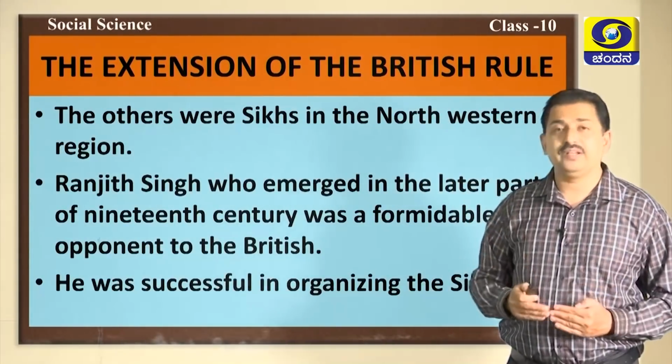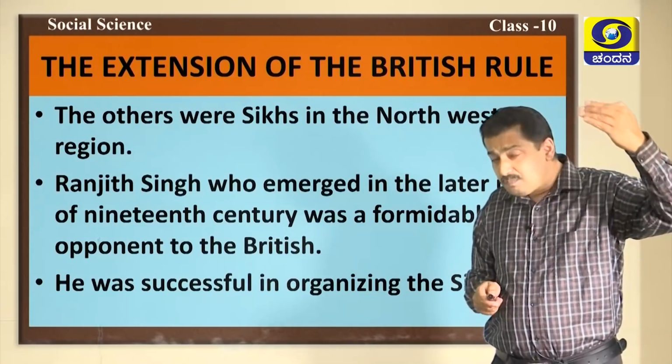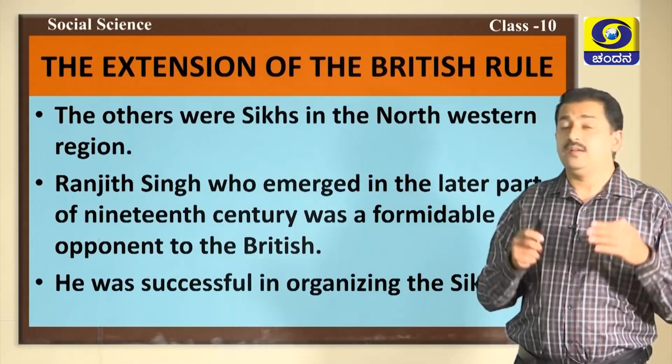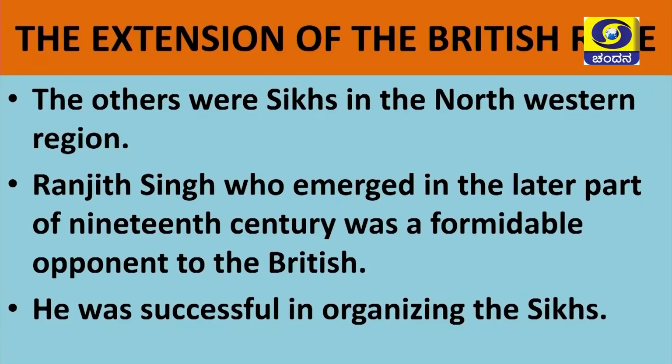In addition to this, in the northwest part of India, Sikhs were also prominent. Raja Ranjit Singh was a very prominent ruler. The other dominant rulers were Sikhs in the northwestern region of India. Ranjit Singh, who emerged in the latter part of the 19th century, was a formidable opponent to the British in India.